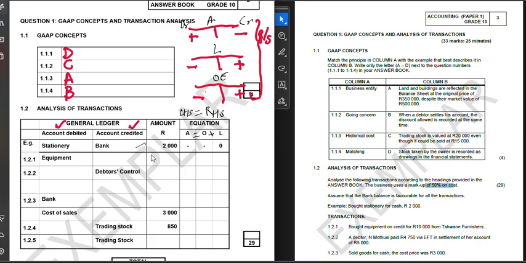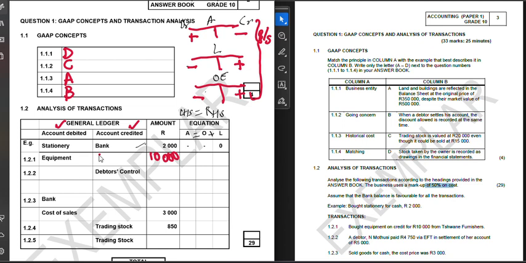Going to write the amount, 10,000. Equipment is an asset. It's going to increase. But it says that we bought the equipment. Please note, it says how did we buy the equipment? On credit. Okay. So if we bought equipment on credit, what does it mean here? It means that we are going to increase our liabilities, and our liabilities in this case is creditors control.